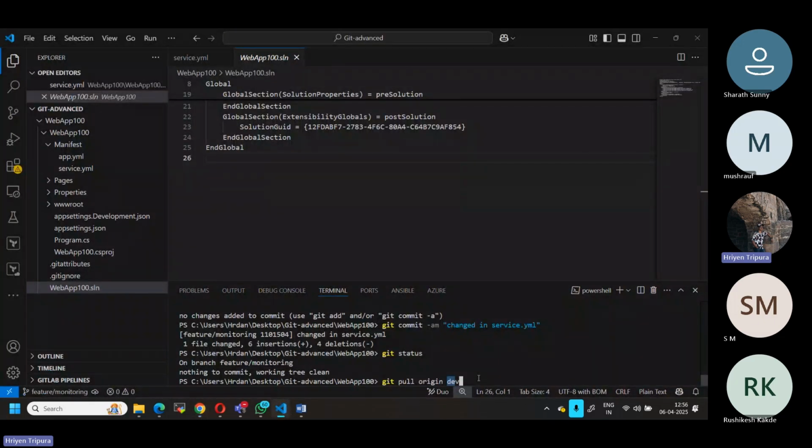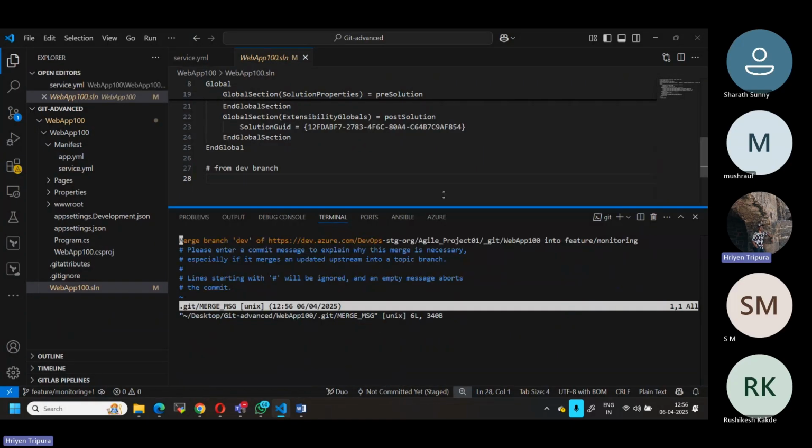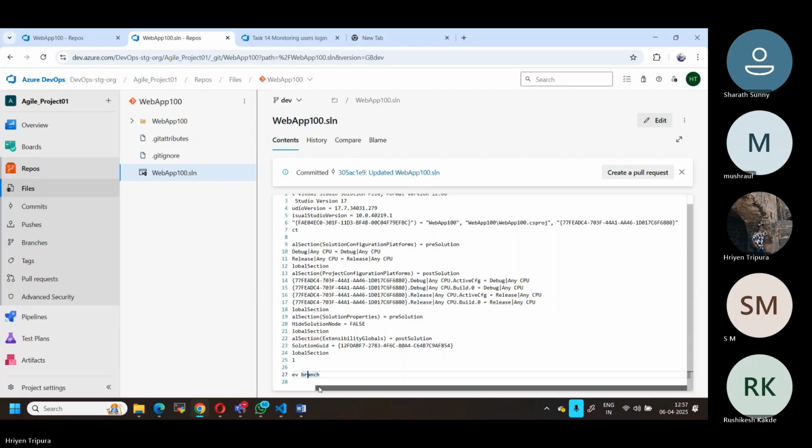So if I do this, now you see here, can you see changes? As soon as I do, automatically you get a message. Now what it says, here on this particular thing there is a merge, right? Merge branch dev into monitoring. What it means is that whatever changes happened in your dev branch are the changes being made, from the dev branch, I mean here.